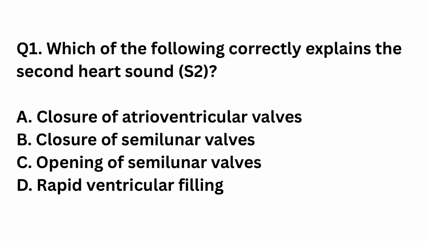Question number 1. Which of the following correctly explains the second heart sound? Closure of atrioventricular valves, closure of semilunar valves, opening of semilunar valves, rapid ventricular filling. The right answer is option B, closure of semilunar valves. The second heart sound is produced due to closure of aortic and pulmonary valves. It marks the beginning of ventricular diastole.